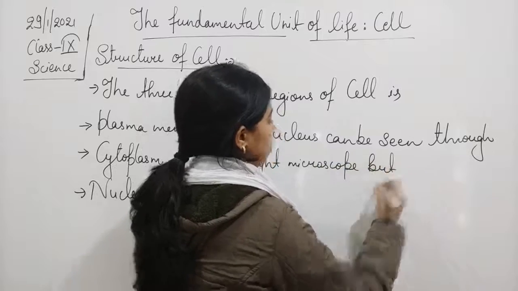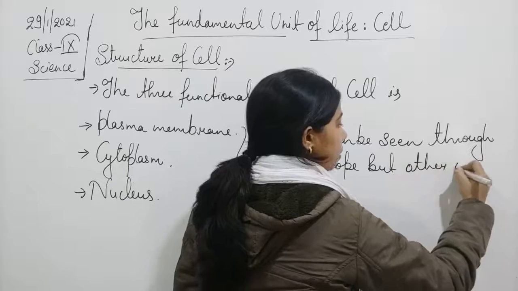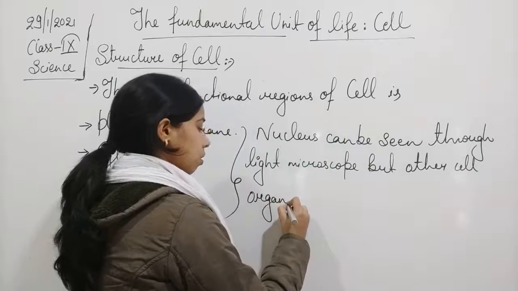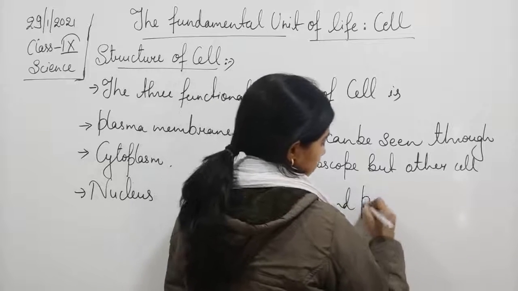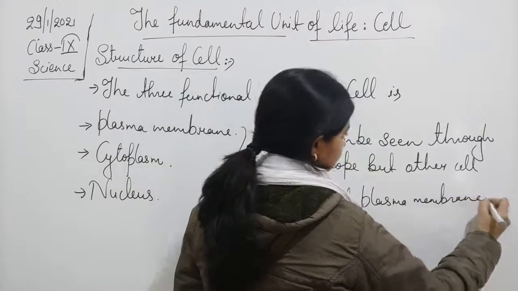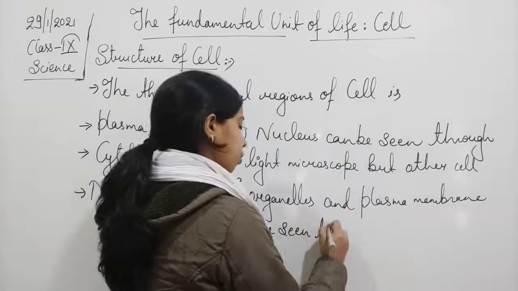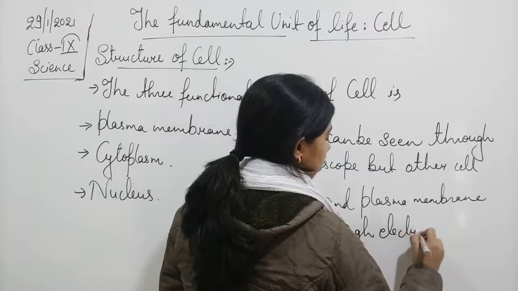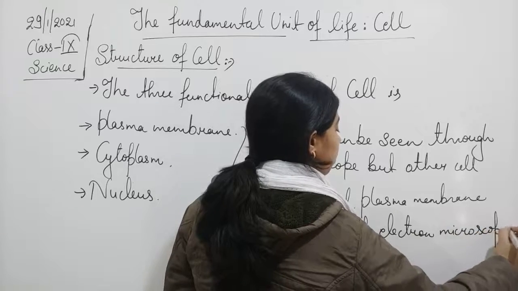But it can be seen through light microscope. But other cell organelles and plasma membrane can be seen through electron microscope.